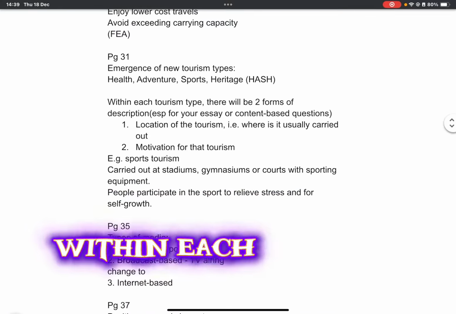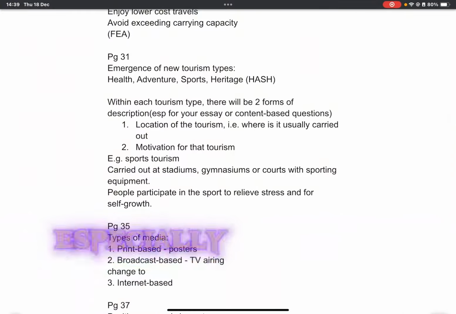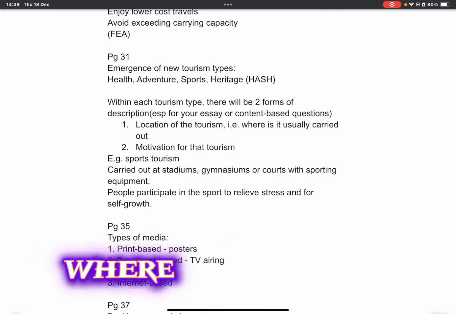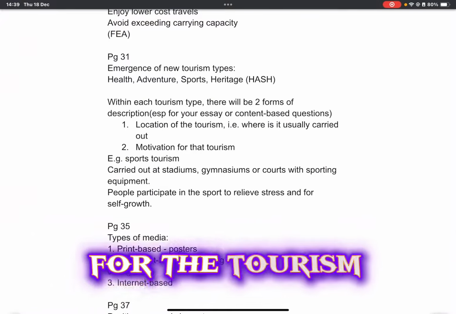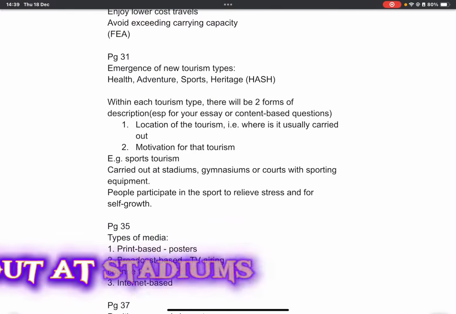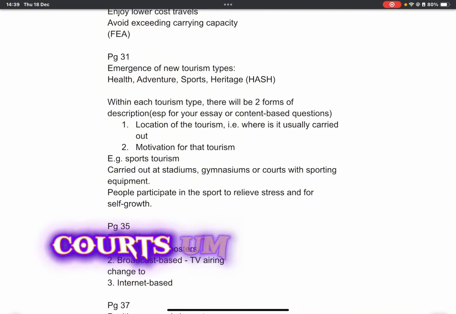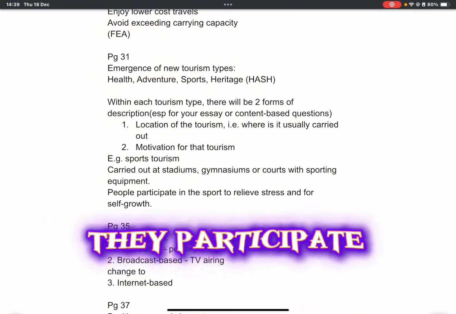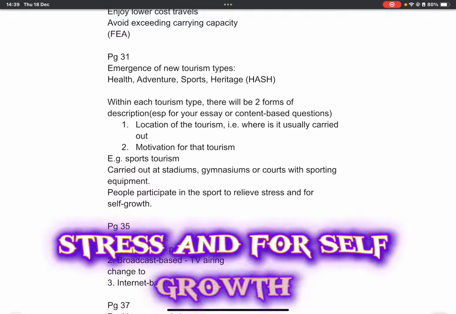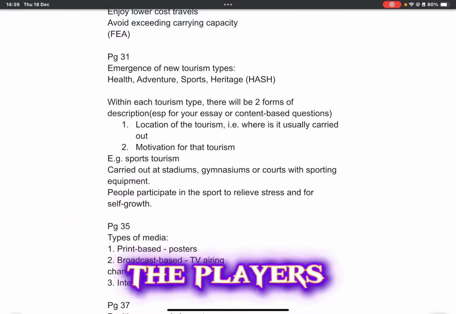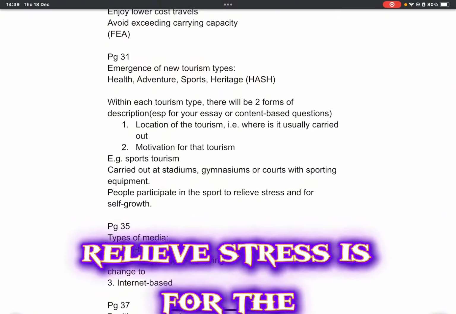Within each tourism type, there will be two forms of description, especially for essays: the location of the tourism, where it's usually carried out, and the motivation for the tourism. For example, sports tourism is carried out at stadiums, gymnasiums, courts, swimming pools. They participate in the sport to relieve stress and for self-growth. Self-growth is for the players. Relieving stress is for the supporters.